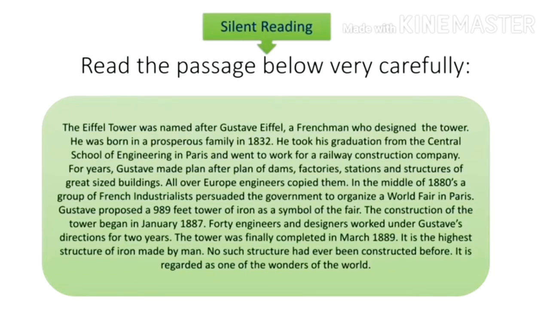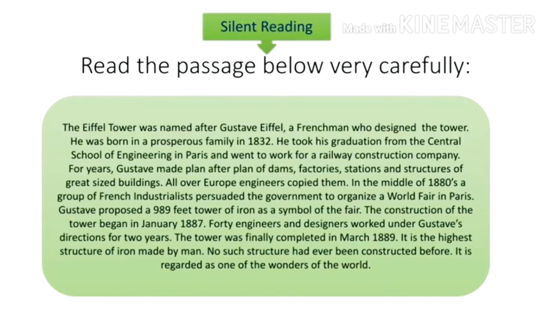He took his graduation from the Central School of Engineering in Paris and went to work for a railway construction company. For years, Gustave made plan after plan of dams, factories, stations and structures of great-sized buildings.